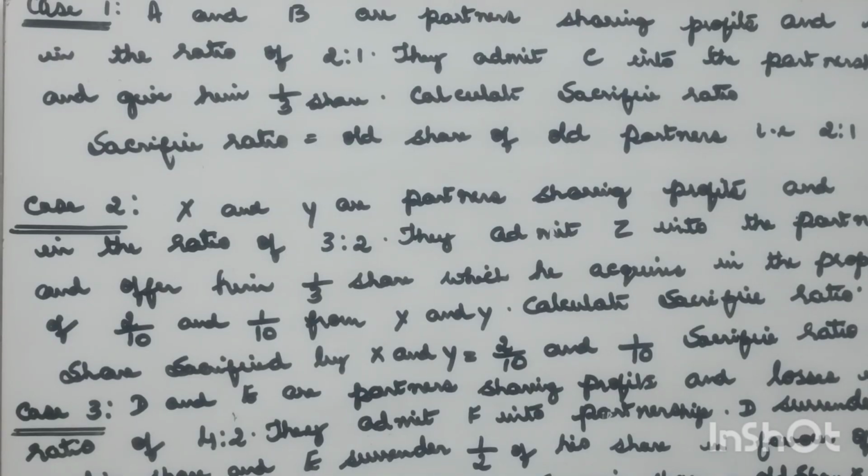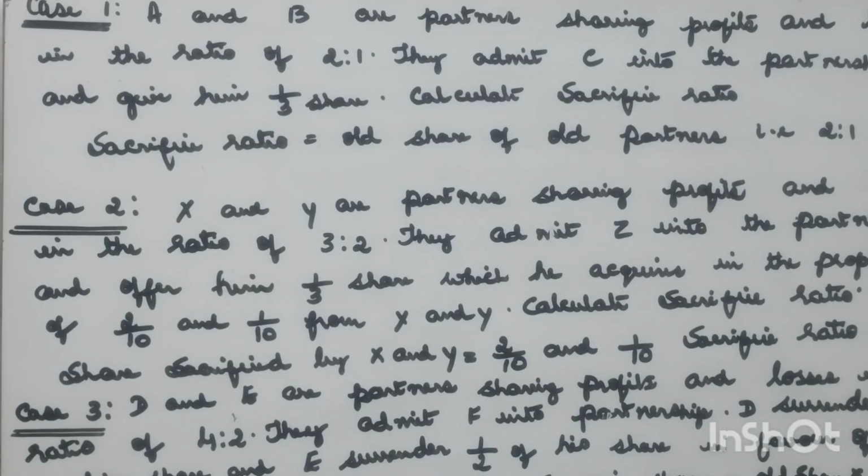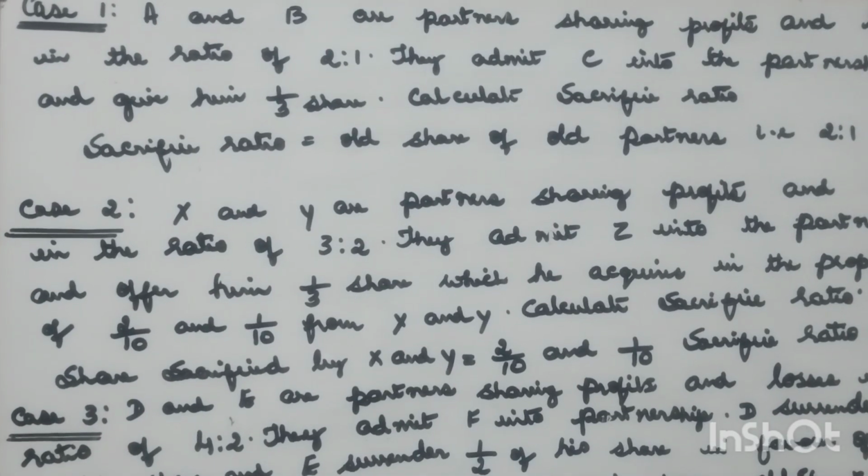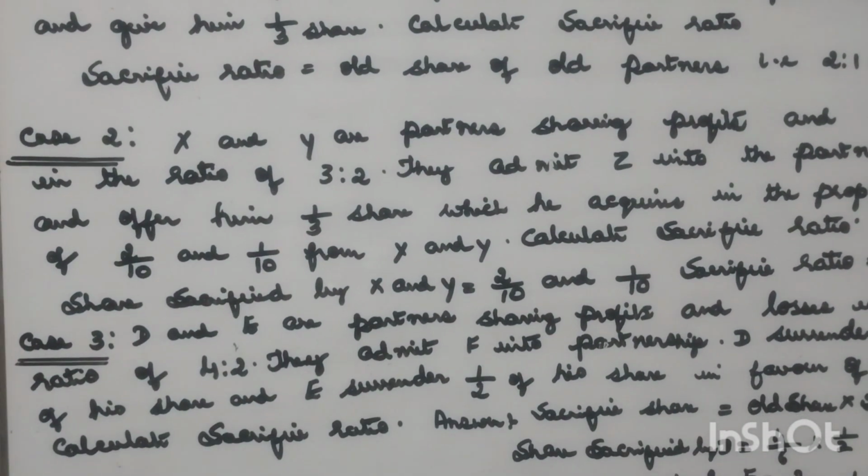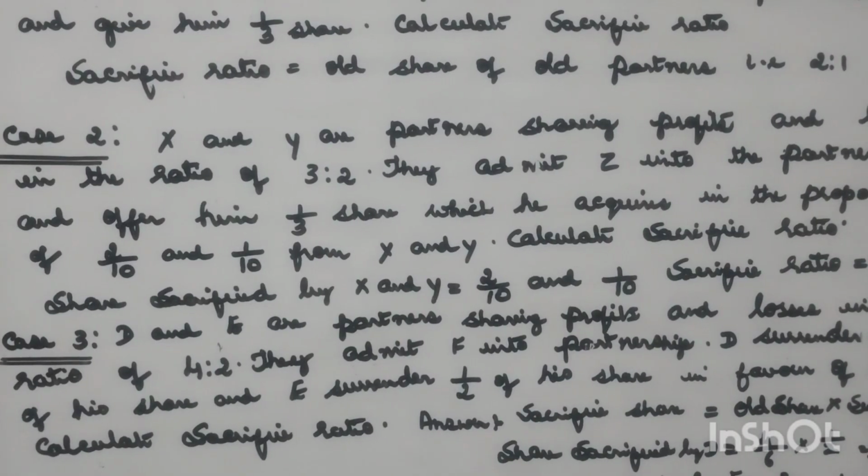Case 2, when the old ratio of the old partners, the share of new partner and the share acquired by the new partner are given. In this case, sacrifice ratio will be the share sacrificed by old partners. So, based on case 2, let's see one more question.